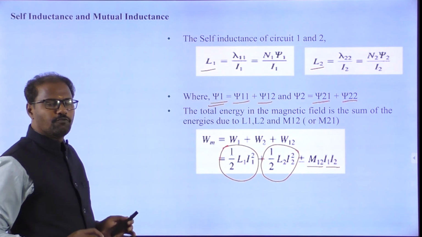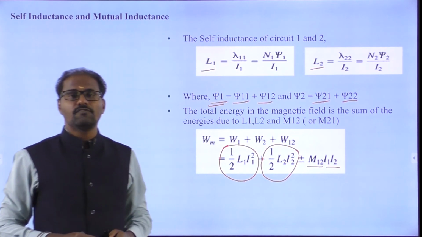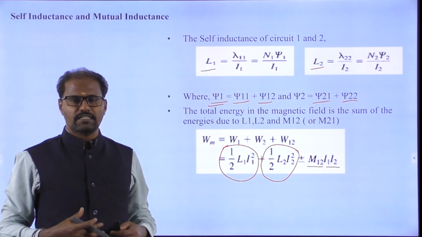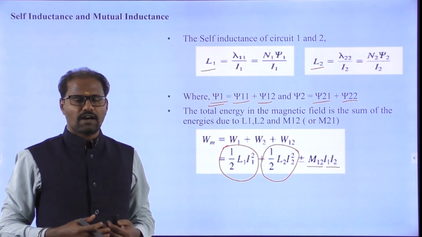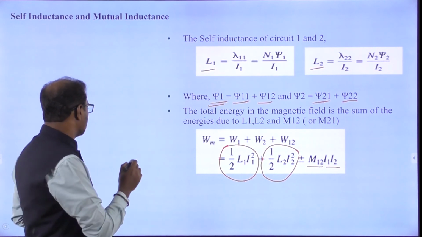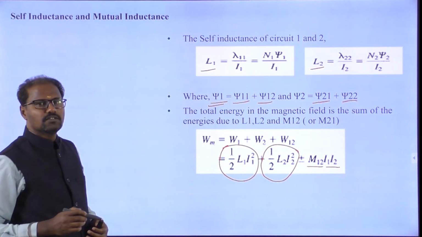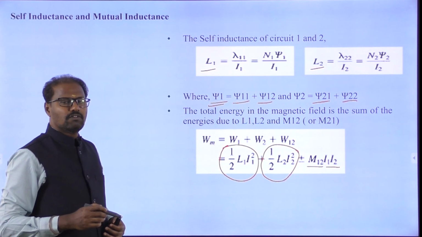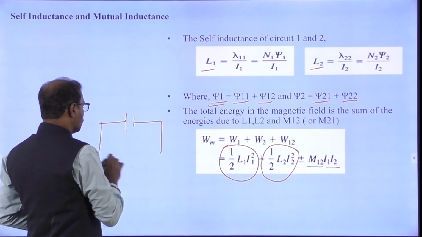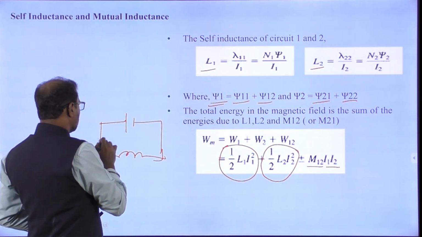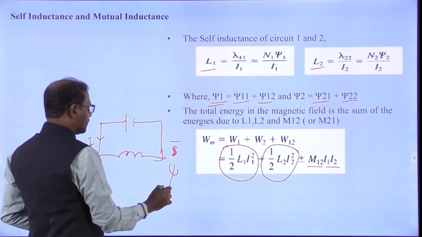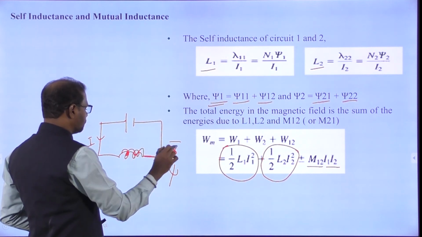So far today we discussed self inductance and mutual inductance. It's a very simple topic, a basic property of the inductor. What does it say? You take an inductor and apply some voltage, supplying some current to the circuit. What happens now? If current is flowing, there is a magnetic field. A magnetic field means there is a flux.